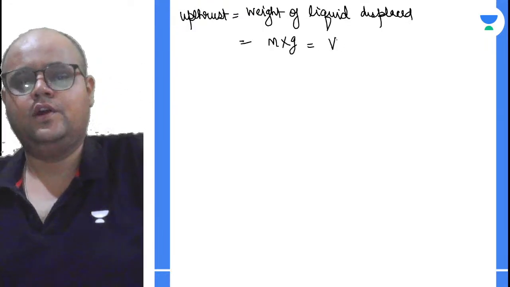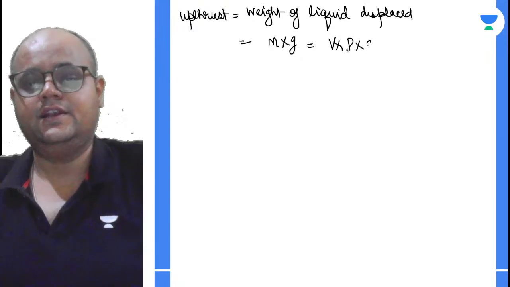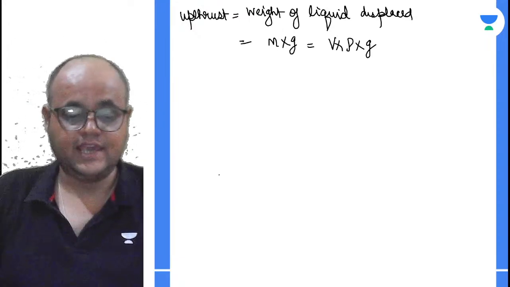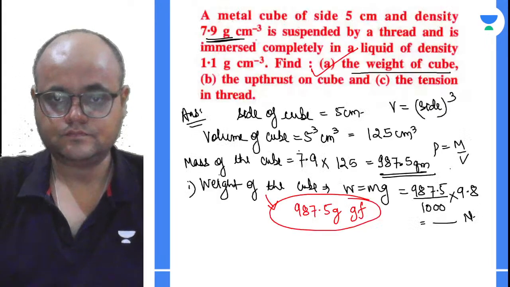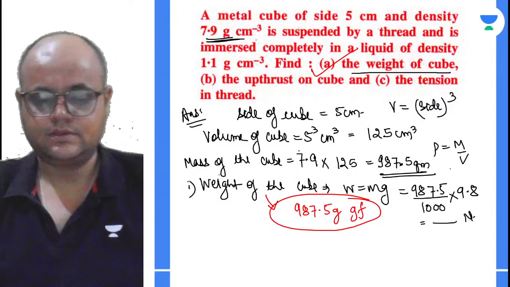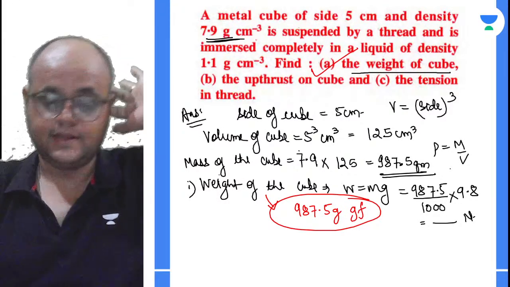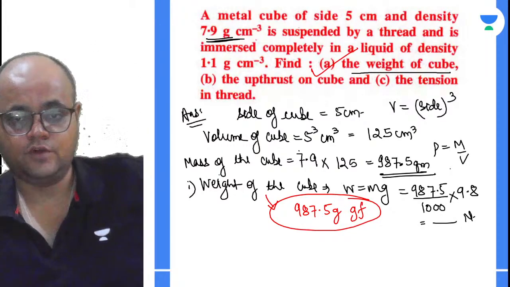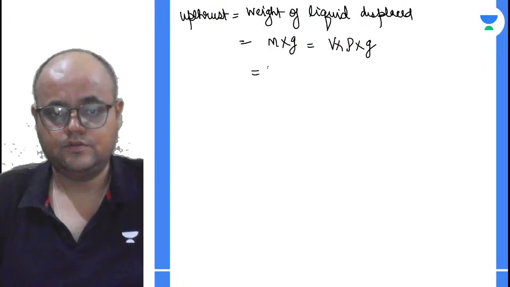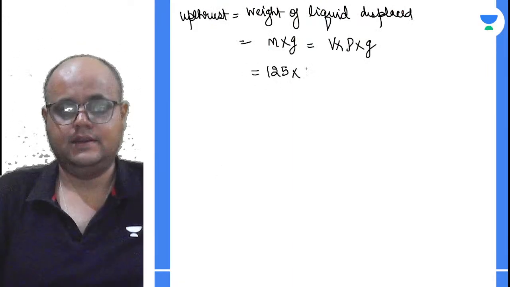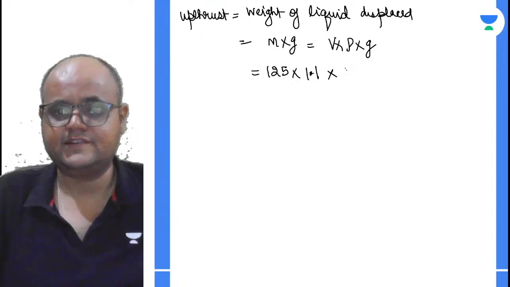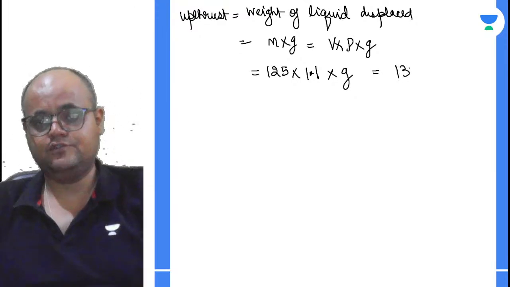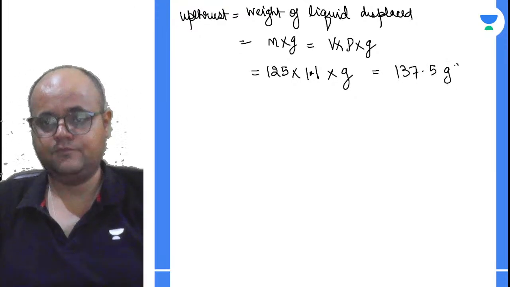So this will be volume into density into G. So that will be V rho G. Fine. Now see what the question is saying. Just get back to the question. You are given the density of the liquid, right? And volume you have already found. It was already there of the cube. Yes. So this is 125. Density is 1.5. Now let's keep it in G, and we can give the answer in gram force. So this will be 137.5 gram force.